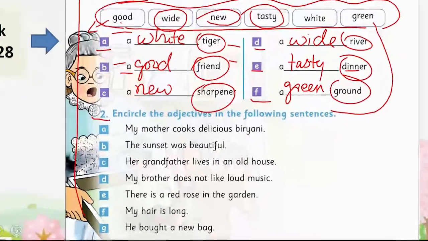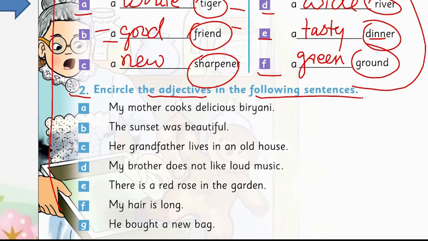The second question: encircle the adjectives in the following sentences. You have to encircle all the adjectives you can find in these sentences. Let's read the first one. My mother cooks delicious biryani. Here, delicious is, yes, an adjective, because it is describing the noun biryani, that it's delicious. The B, the sunset was beautiful. Yes, beautiful is the adjective here. It is describing the sunset, the noun here.